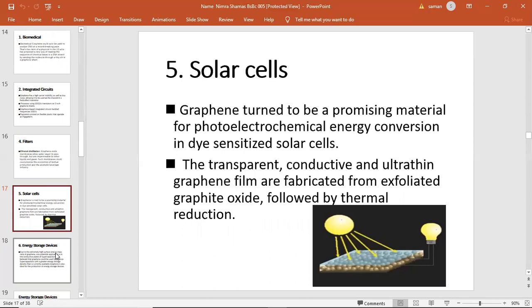Solar cell. Graphene has turned out to be a promising material for photoelectrochemical energy conversion in sensitized solar cells. The transparent, conductive, ultra-thin graphene films are fabricated from exfoliated graphite oxide followed by thermal reduction. This is the application of graphene in solar cells. Next slide.